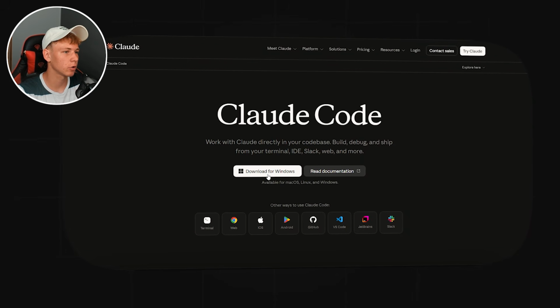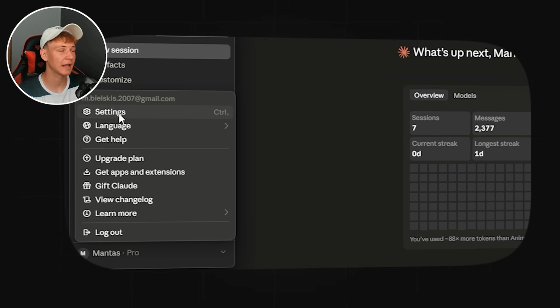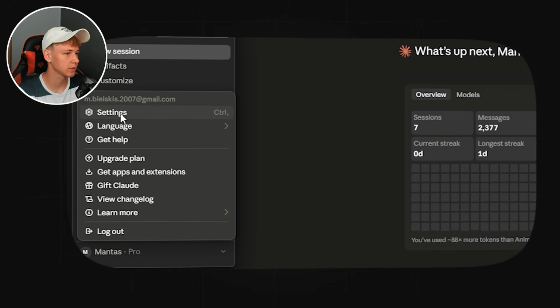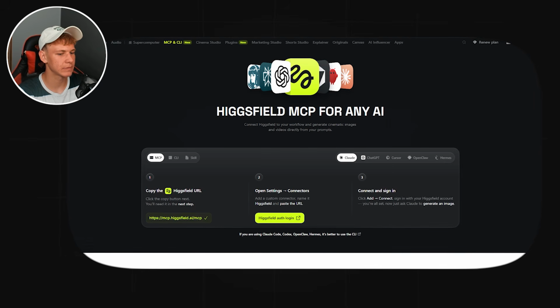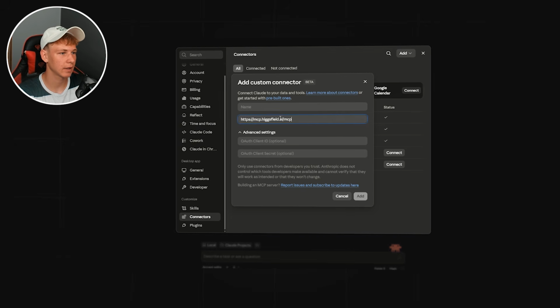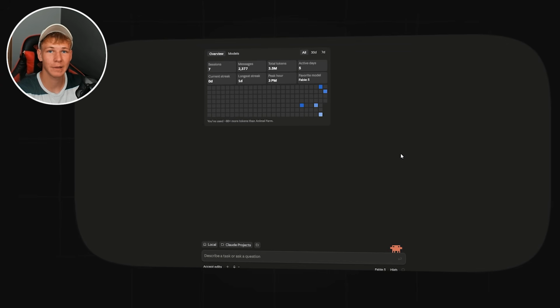So just download Claude from this website, connect the Higgsfield MCP to it by going to settings, connectors, add, and copy this MCP link, paste it right here and click add. That's it, simple. Now let's start building.